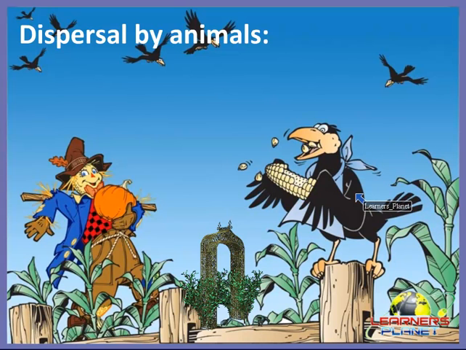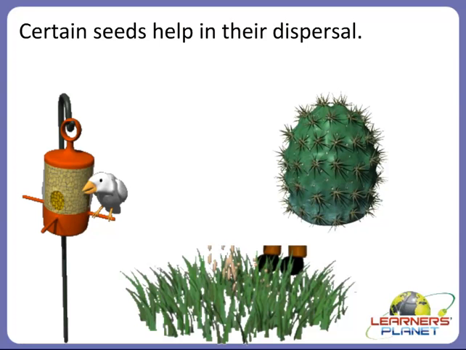So animals, human beings and even birds eat some fruits and throw away the seeds. So what will happen when they throw away the seeds after eating the whole fruit? They grow into a new plant, that is into a new fruit. So we can say that certain seeds help in their dispersal.